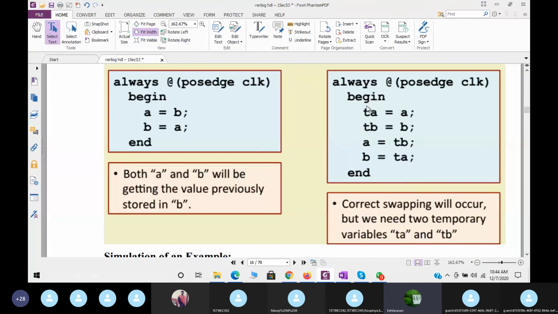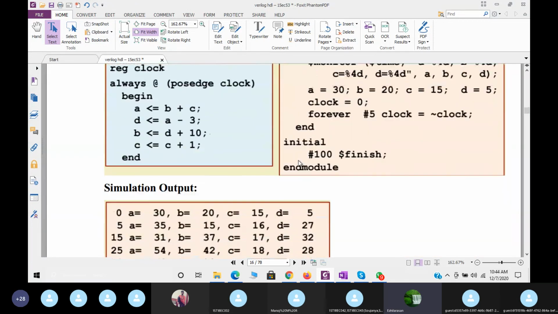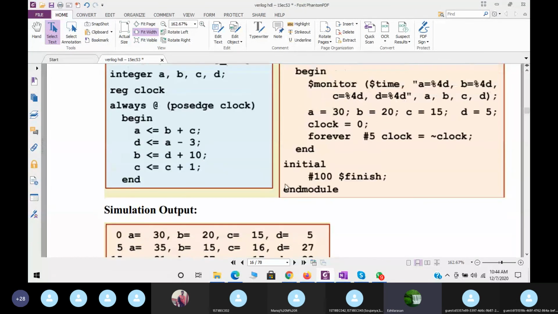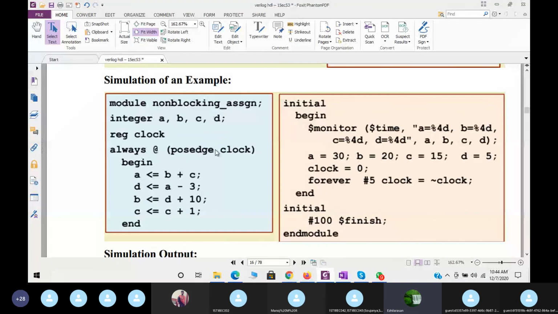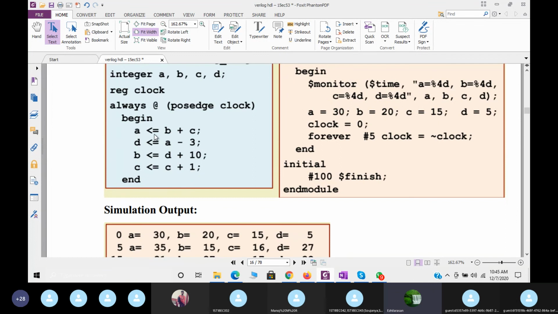But instead of that, if I use non-blocking statements, it will be very, very easy. Even when you go for the simulation, this is the example; you can go through these examples which I gave for your purpose. See, simulation for the non-blocking statements. Here you can see module non-blocking, with integer A, B, C, D, then reg clock, always at positive edge of clock. For every positive edge of the clock, these statements will execute. What is that? A equal to B plus C, D equal to A minus 3, B is D plus 10, C is C plus 1. How will it execute now?